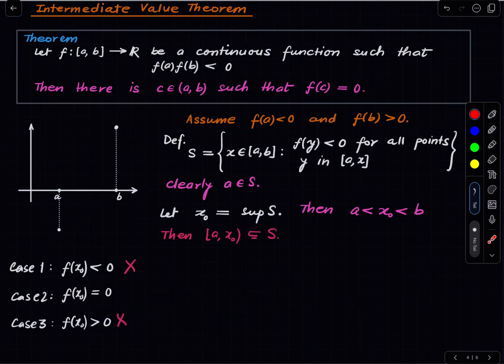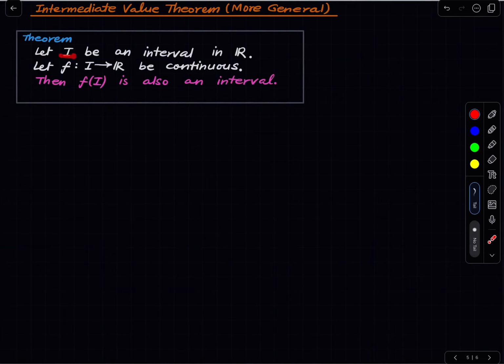And now let us finish this lecture with a little bit of a generalization of this theorem. So here I is an interval, and we have a continuous function from the interval to reals, then this thing is also an interval. So the image of an interval under a continuous function is again an interval, perhaps of different type.